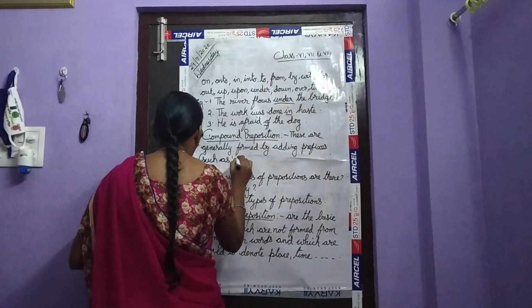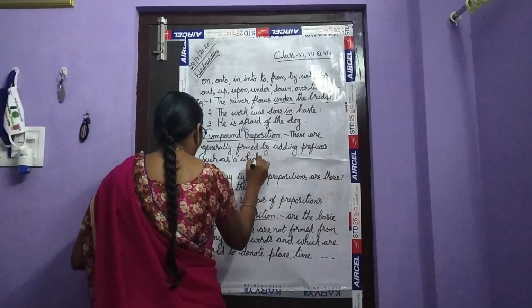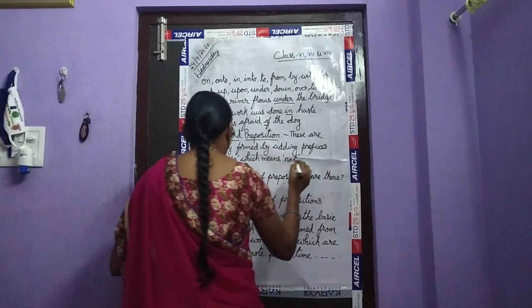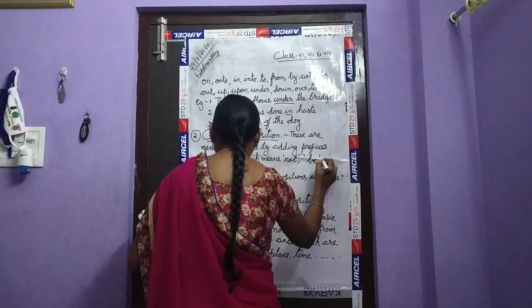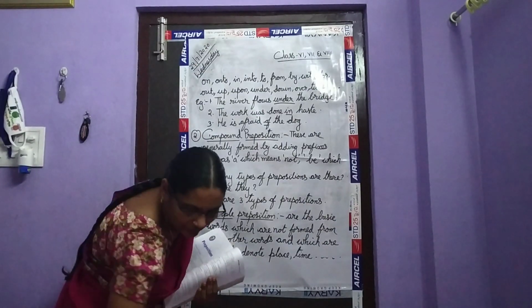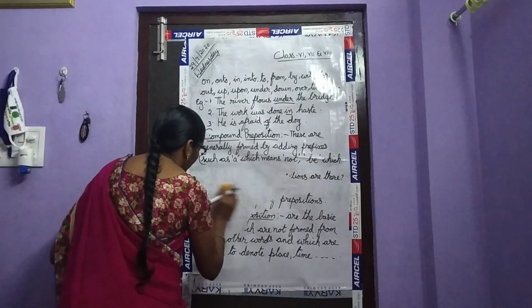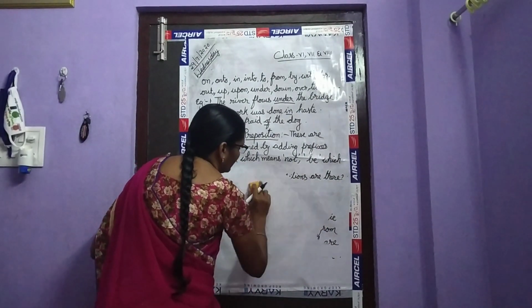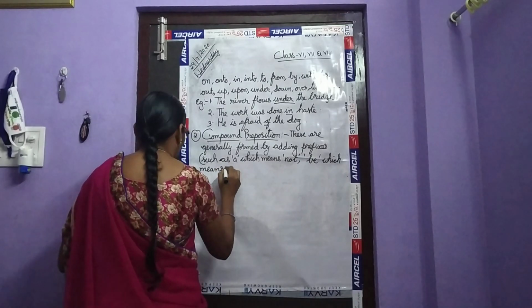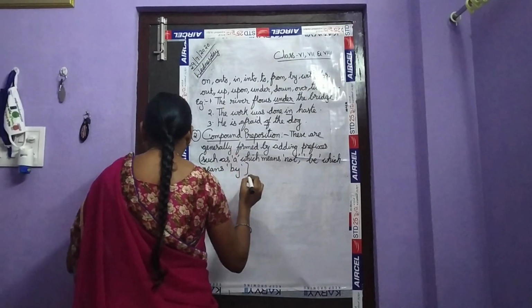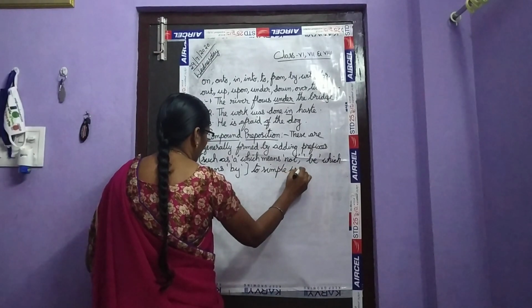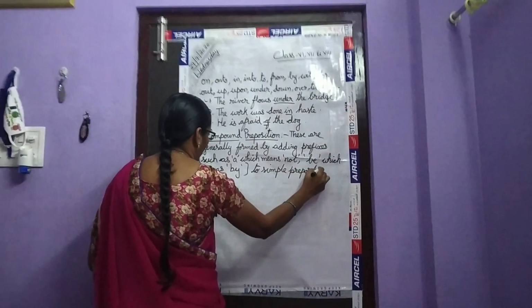Such as a, which means not, be, which means by, to simple preposition.